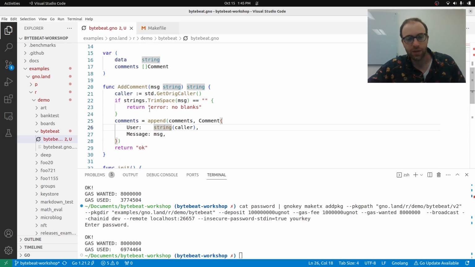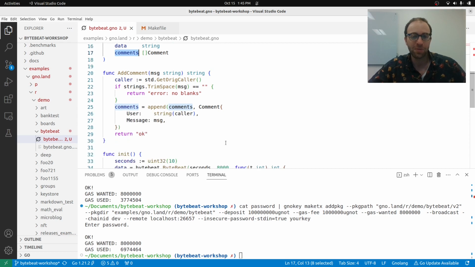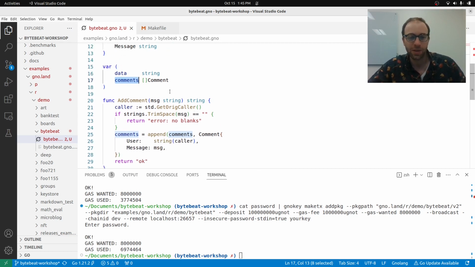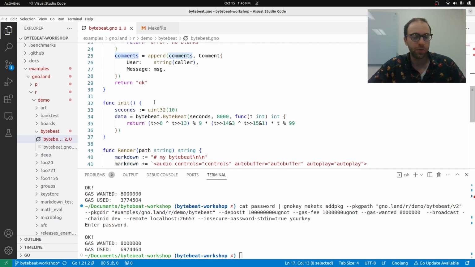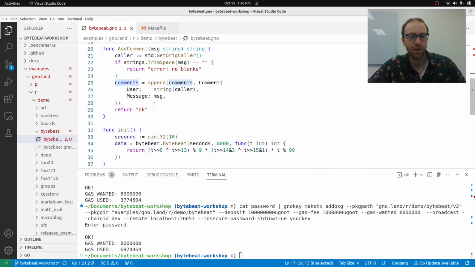And this is guaranteed to, every time someone adds something, it will add permanently to this list of comments. And maybe we should add a thing to remove comments, but for now, it'll be constantly adding comments and they'll be there forever. This is like permanent storage here. It's like a database for free. There's more database. There's an AVL tree that you can use for an actual database, but right now, very, very simple.